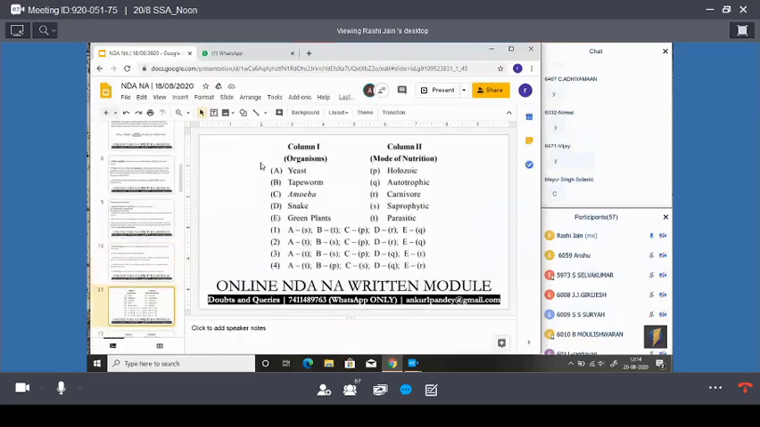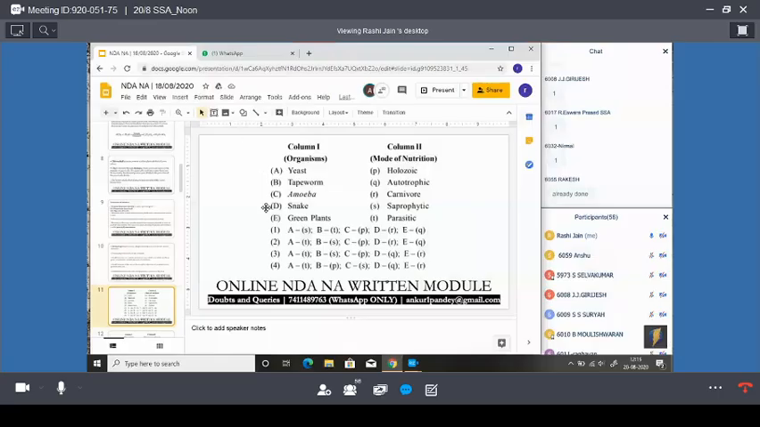See, match the column guys. The mode of nutrition of these organisms. Tell me the answer fast. Yeah, the first option is correct. Yeast, saprophytic; tapeworm, parasitic; amoeba, holozoic; and the snake is a carnivore; and the green plants autotrophic. Yeah, we have already done this. Just revise and then we move ahead.